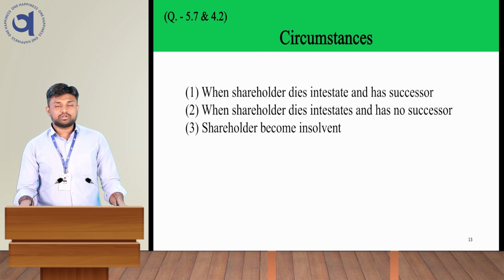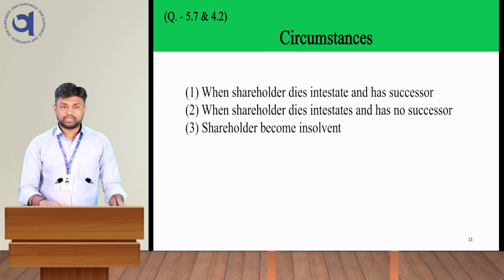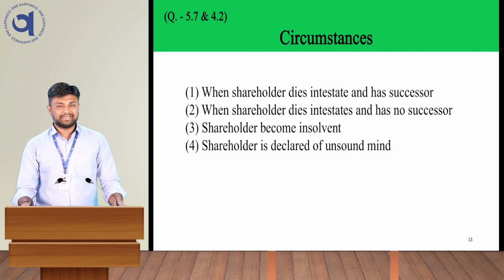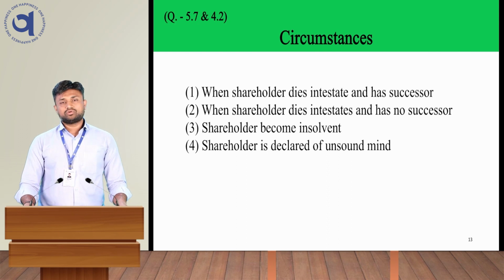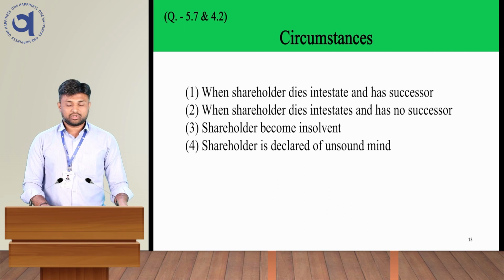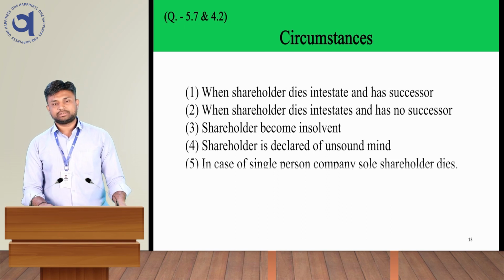Another condition is the shareholder becomes insolvent. Okay, so in case of insolvency, the creditor of the shareholder will become the shareholder. Next is the shareholder is declared of unsound mind. In case the shareholder becomes of unsound mind, their family member or son or daughter will become the next shareholder automatically without any procedure.